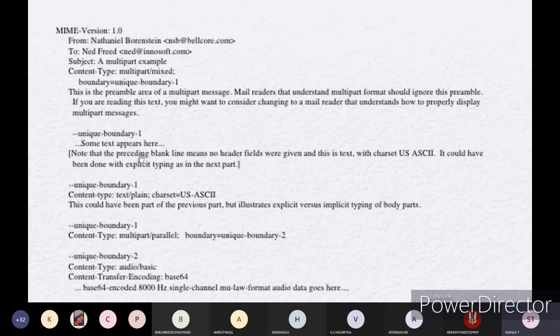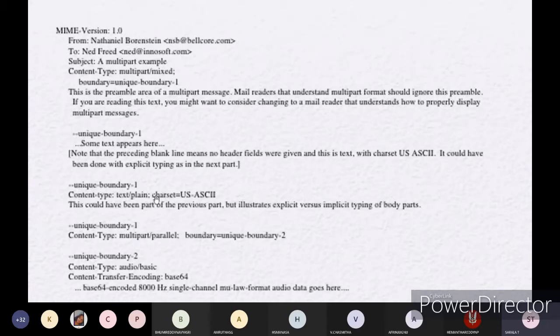If I take the first unique boundary, I have given a space between the previous one and the next one. Then you write some message. Without the header, if you are writing, it is a normal text message using US ASCII characters.